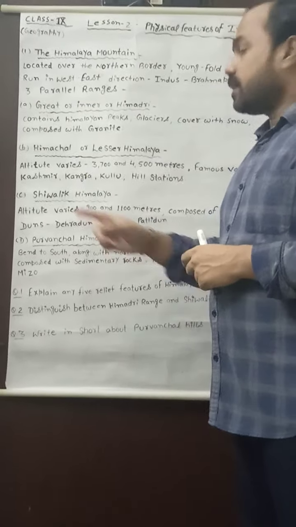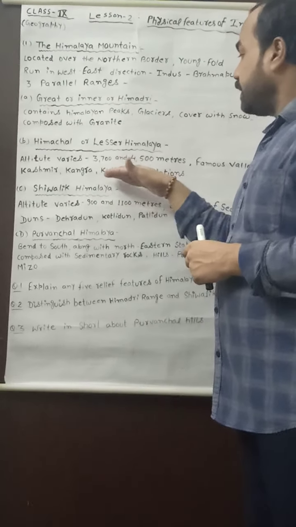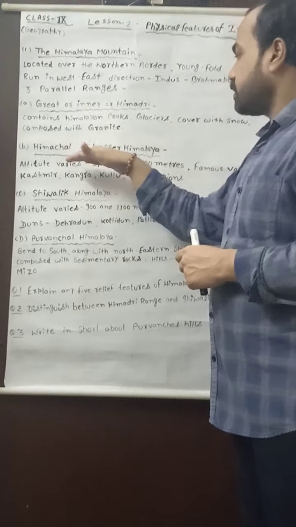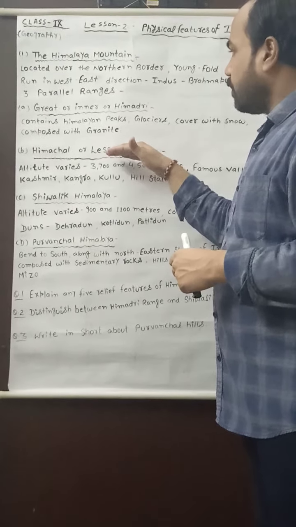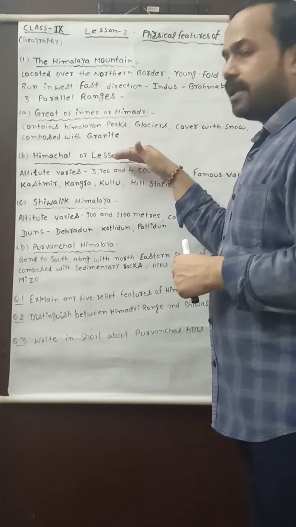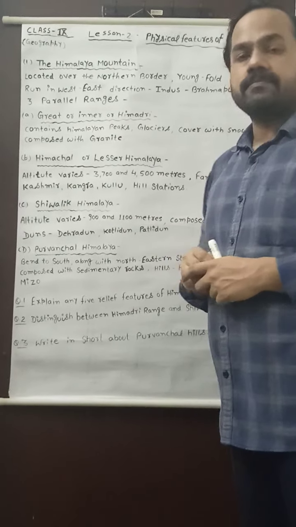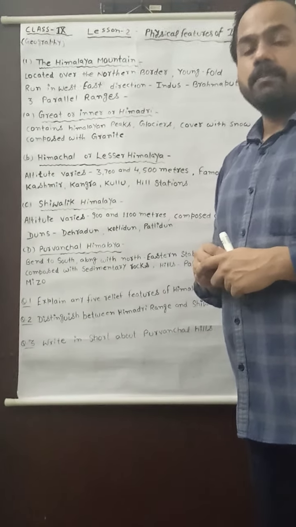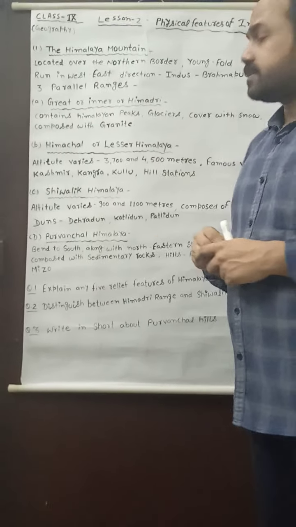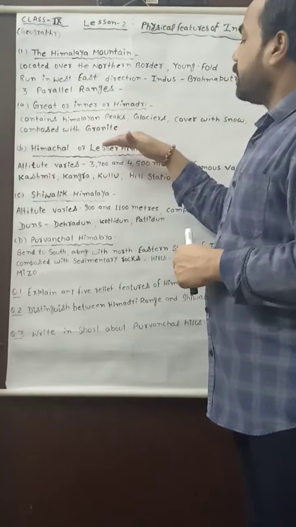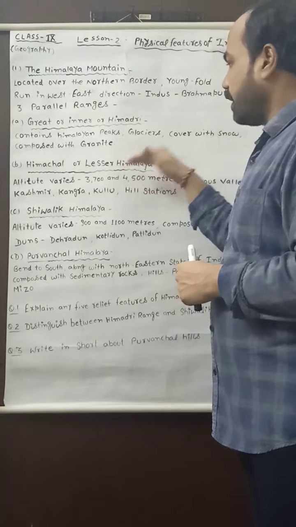After then, you may see the Himachal or Lesser Himalaya is famous for various valleys like Kashmir Valley, Kangra Valley, Kullu Valley. These all important valleys are located in Himachal or Lesser Himalaya. And this range, the second parallel range of Himalaya, is also famous for hill stations like Nainital, Patnitop, Mussoorie, etc. These are the features of the second important parallel range of Himachal or Lesser Himalaya.